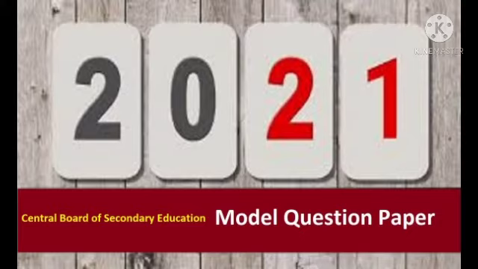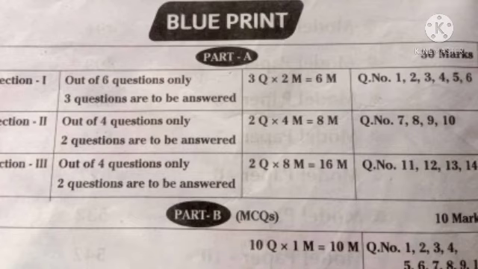2021. We know that every question paper has two parts. The first part is Part A, which has three sections. In the first section, a total of 6 questions are there. You can write any 3 questions. Each question carries 2 marks. Write in 2 to 3 sentences. Then 3 twos are 6 marks.